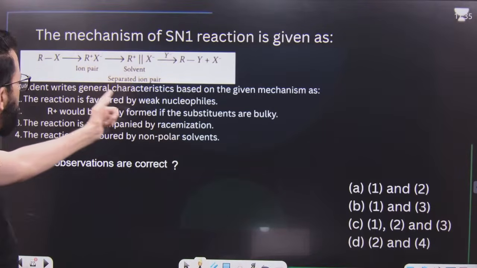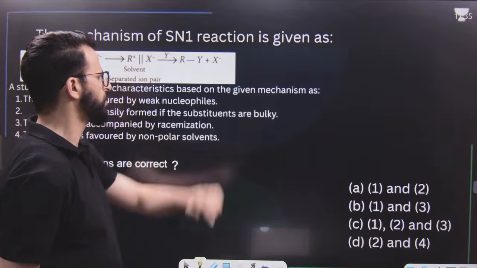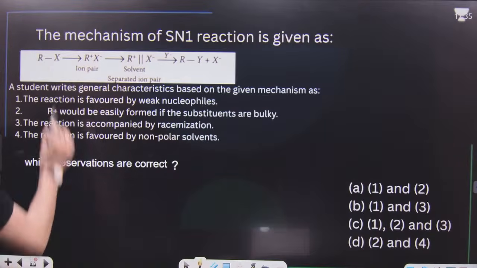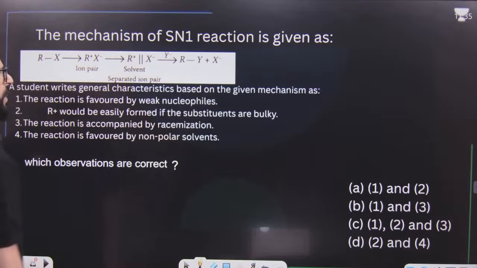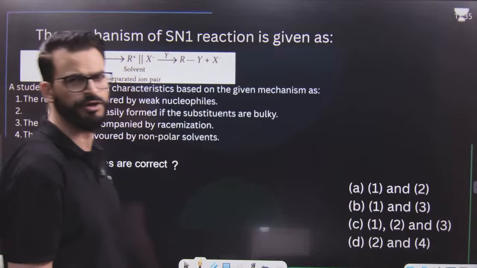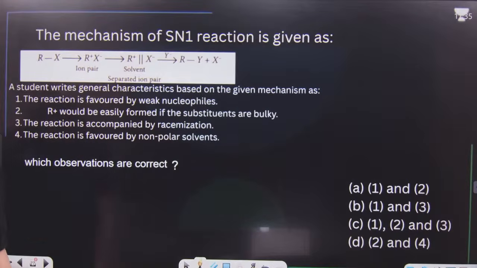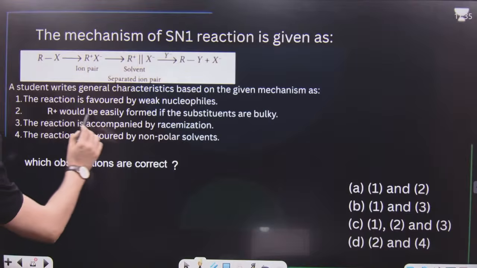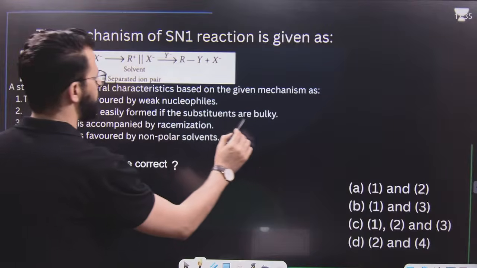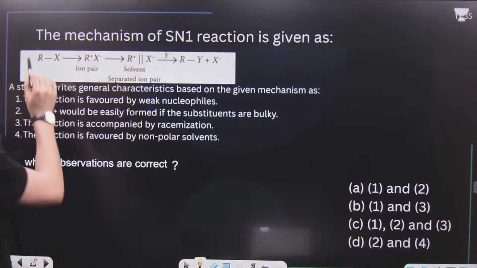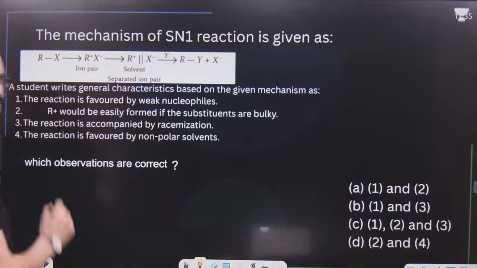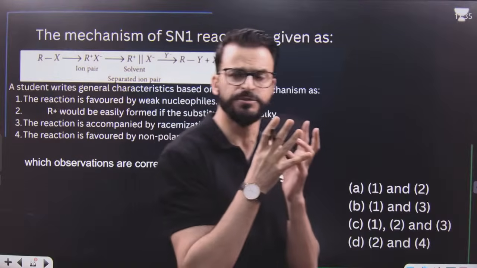A student writes general characteristics based on the given mechanism. The reaction is favored by weak nucleophiles. Yes, because strong nucleophiles favor SN2. So yes, this is correct. Then R positive, that means carbocation, would be easily formed if substituents are bulky. Yes, because if substituents are bulky, there will be steric repulsion in the substituents.